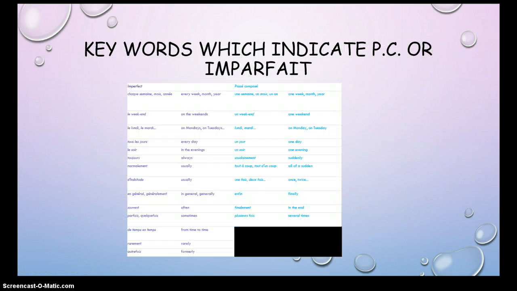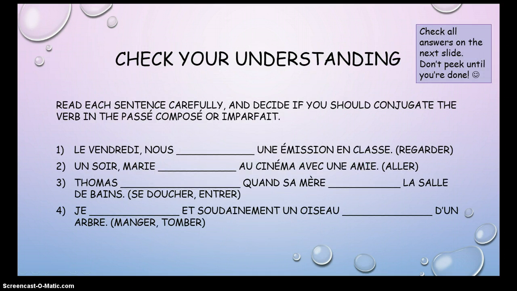Here are some key words which my students know. We have this document enlarged in a separate file on my website for your use if you can't see this that clearly. But here's a neat little list of words, key indicators of when to use the imperfect versus when to use the passé composé. Now you may pause this presentation so that you can do the first set of checking your understanding questions. Please refer to the notes. Don't forget to look at keywords.